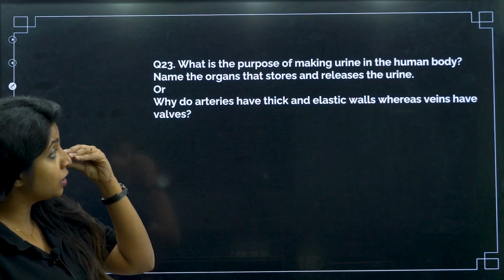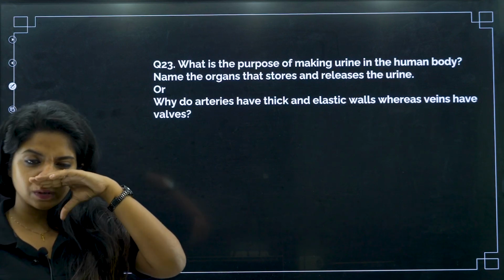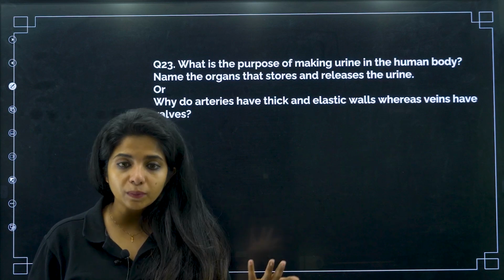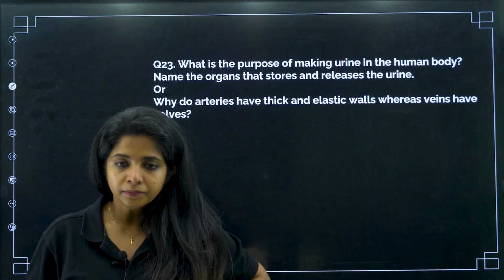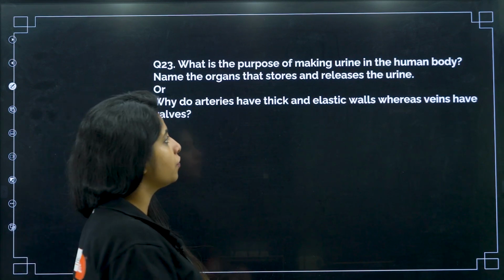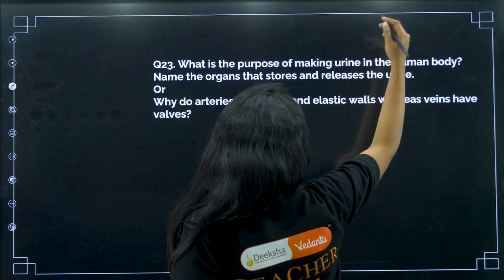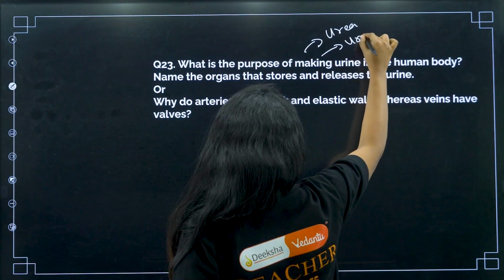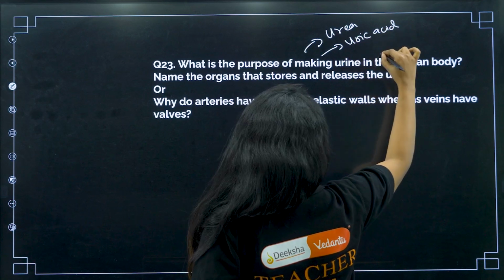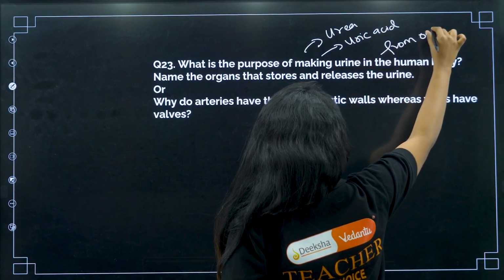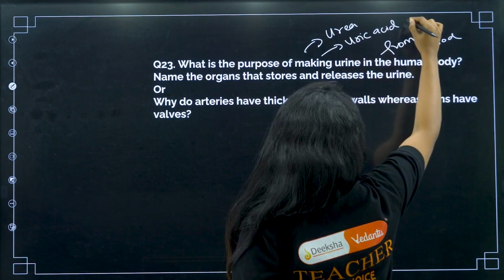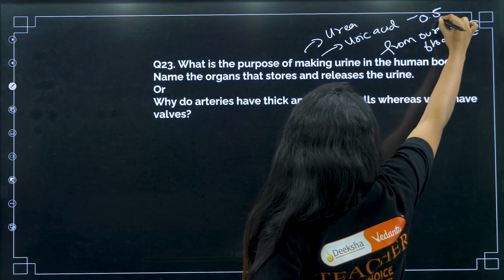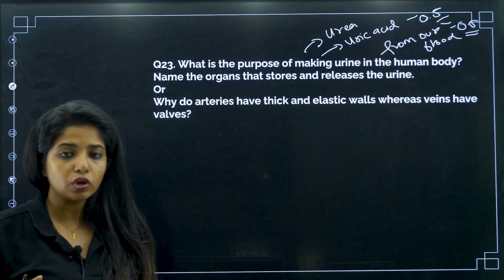What is the purpose of making urine in the body? What do you think? Why is urine made, my dear children? Urine is made for the removal of nitrogenous waste, right? For the removal of nitrogenous waste from our blood. What nitrogenous waste, my dear children? Urea and uric acid. From where? From our blood. So over here this carries 0.5 marks and this carries 0.5 marks. I saw the marking scheme, which is why I am telling you. I will show you the answer as well.